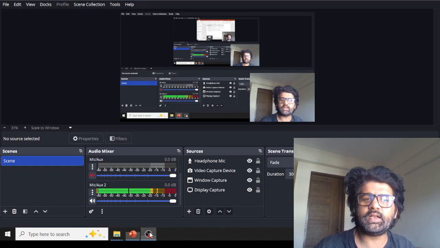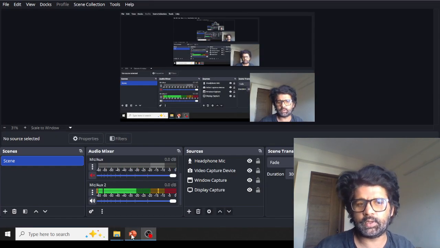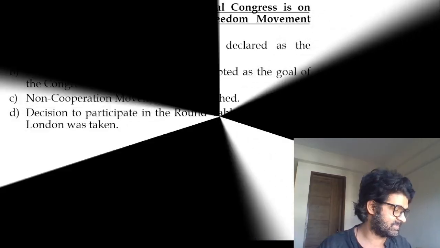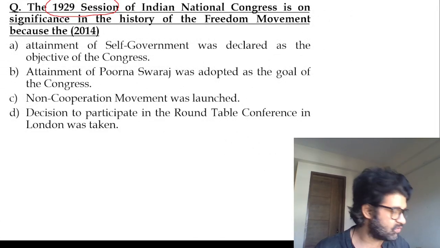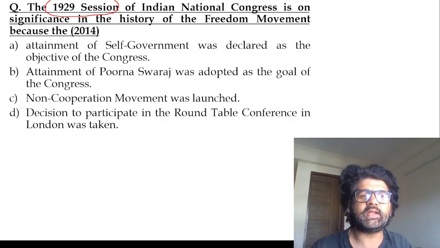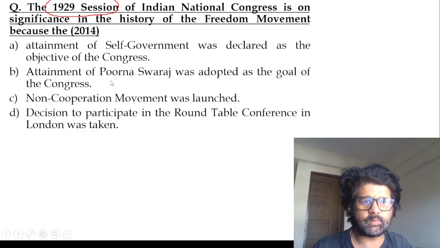UPSC loves the 1929 session, just like UPSC loves the Vijayanagar Empire and Mongols. Hope you know the answer to this particular question. So the 1929 session, why is it important? Attainment of Purna Swaraj, complete independence.